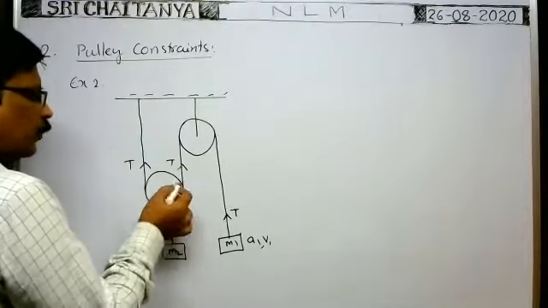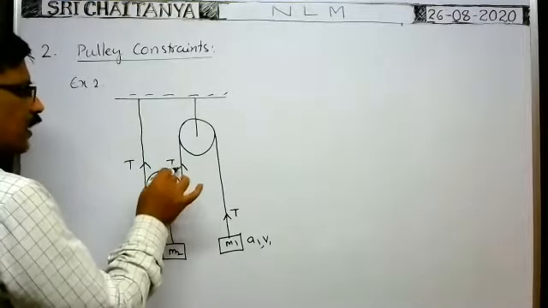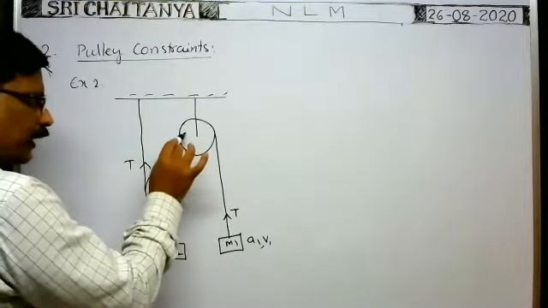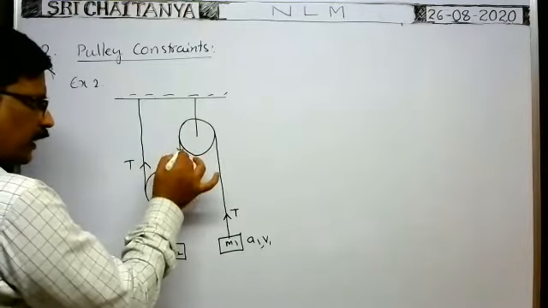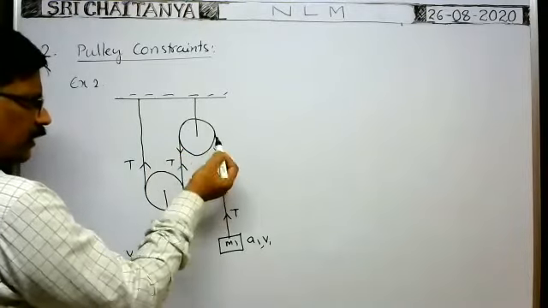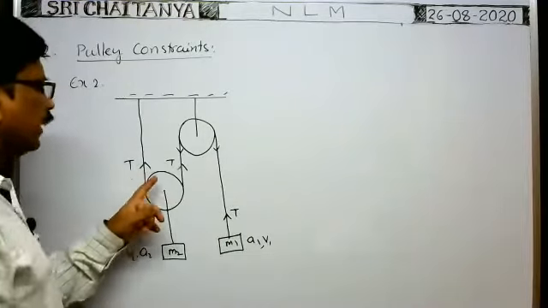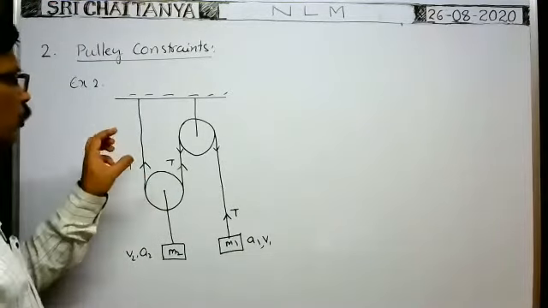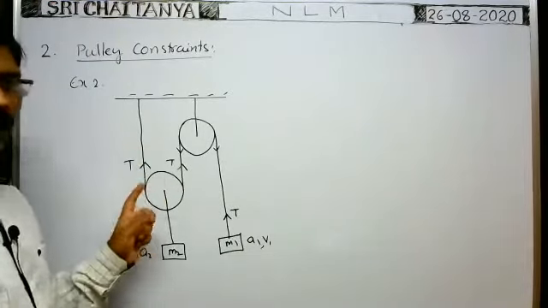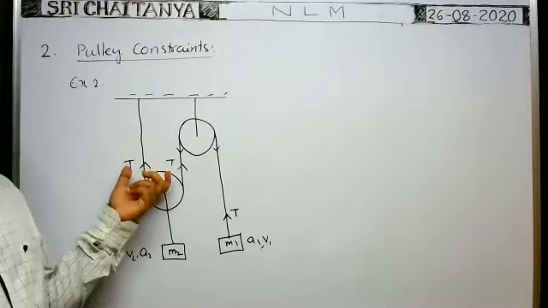Of course, when you consider this pulley, tension in the string is away from the pulley. ఈ పుల్లీ consider చేసాం అనుకోండి, tension in the pulley is in this direction, away from the pulley. ఇక్కడ consider చేస్తే away from the pulley. Okay, here this pulley is pulled upwards with the total force. How much?